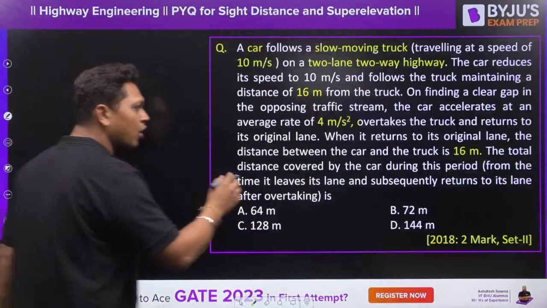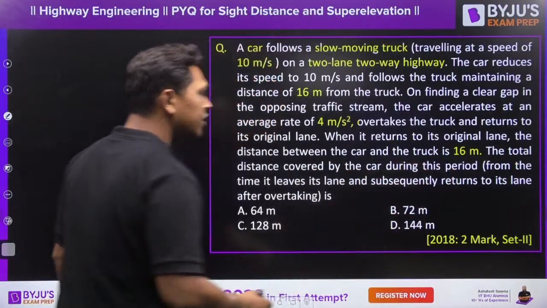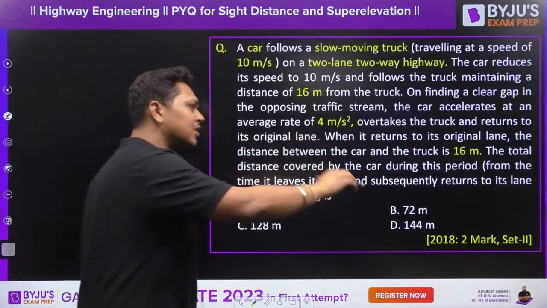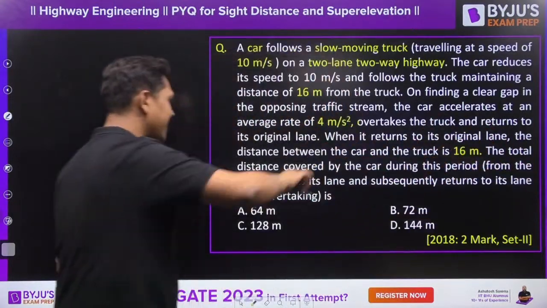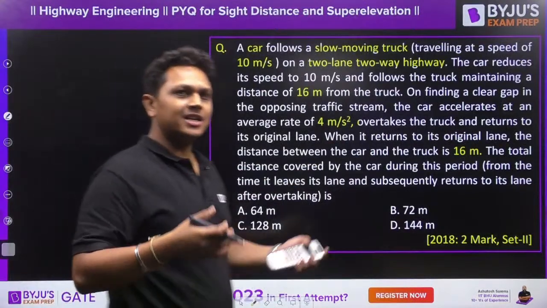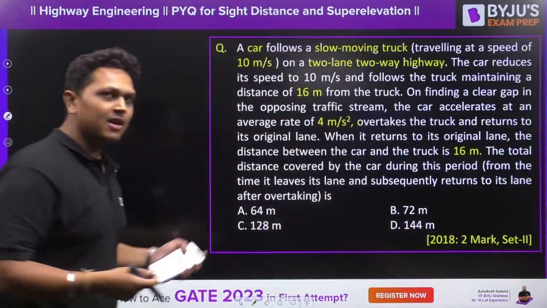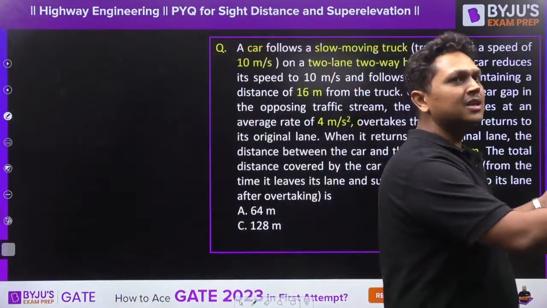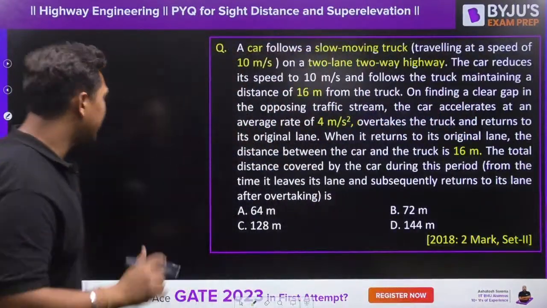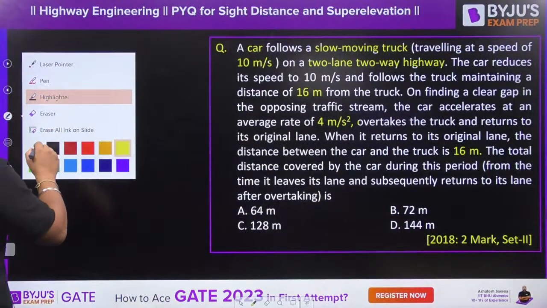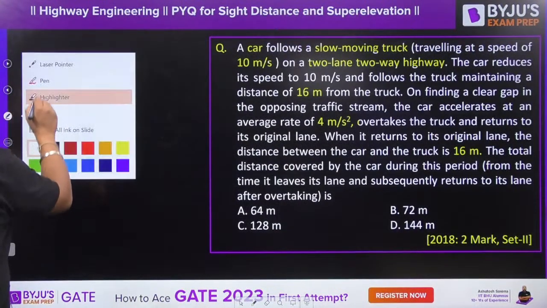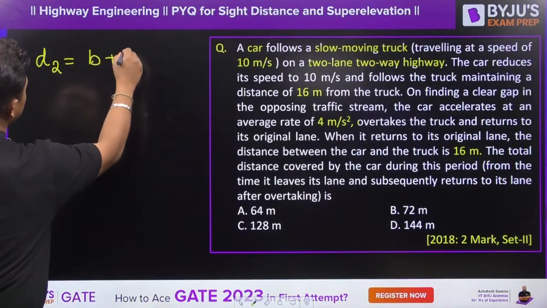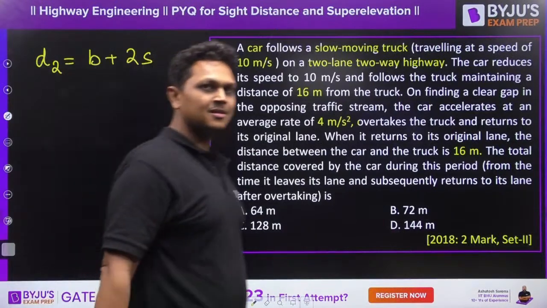The total distance covered by the car during this period, from the time it leaves its lane to the subsequent return to its lane after overtaking, is asked. So what is the total distance traveled by the car when it started to overtake the truck until the time it has overtaken the truck? So basically it is asking you the D2 value, which is equal to B plus 2S.